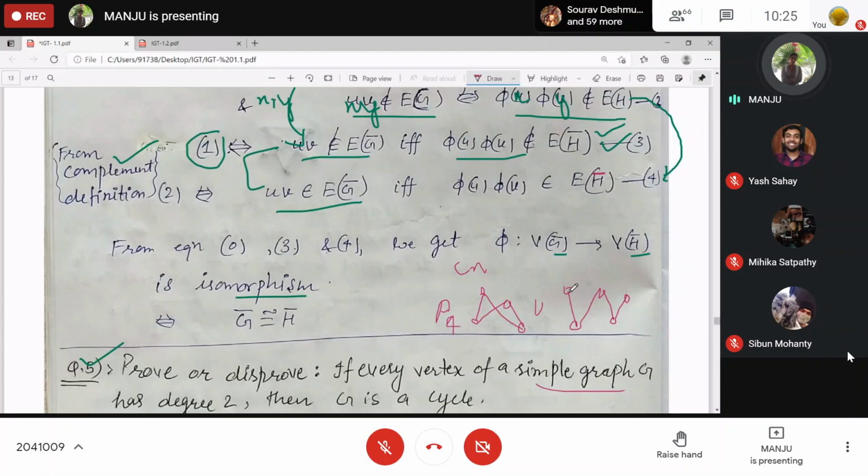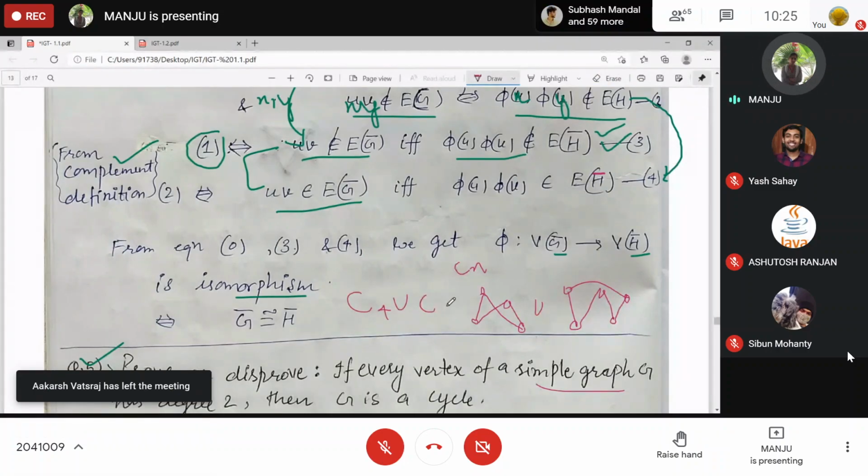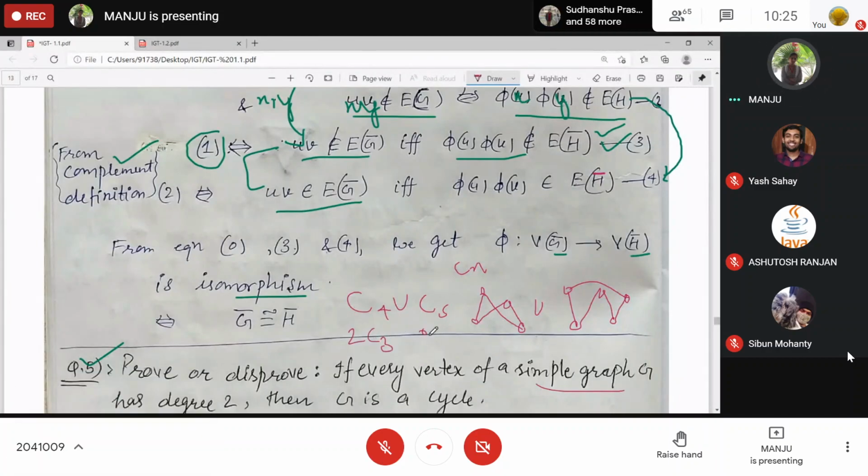So what you can do is take C4 and C5. Now it's 2, right? A graph consisting of C4 union C5, or C3 union C4, means any two cycles. Two C3 you can take, right? Here, this is satisfying that every vertex has degree 2, but we don't have a cycle. Here 6 vertices are present. If it were a cycle, it would have to be isomorphic to C6, but it's not.